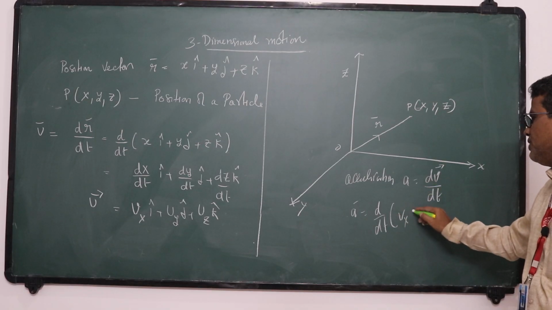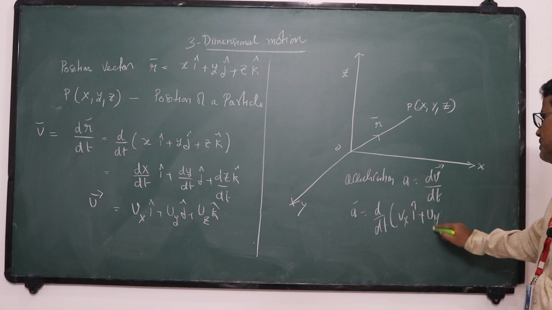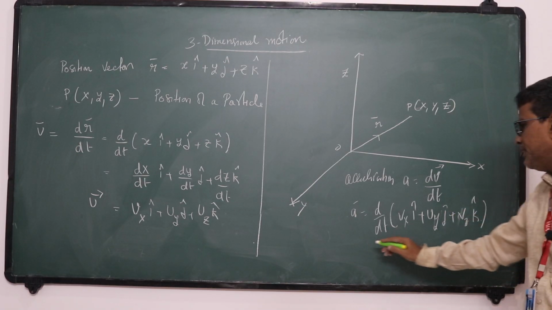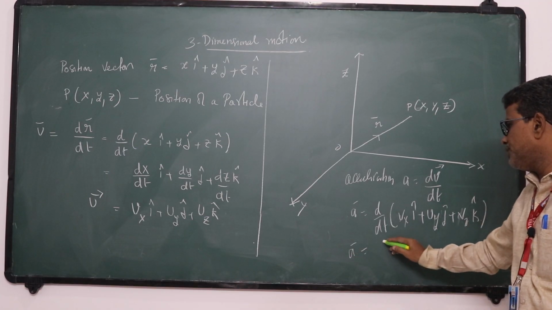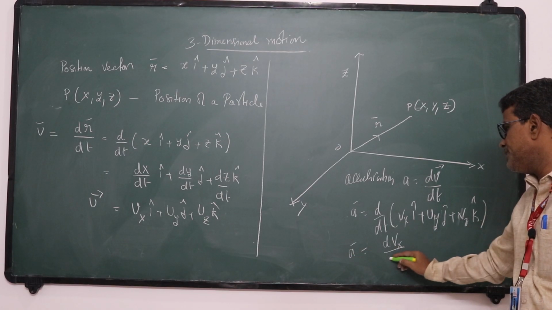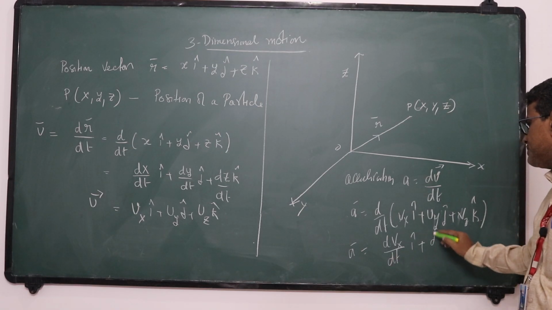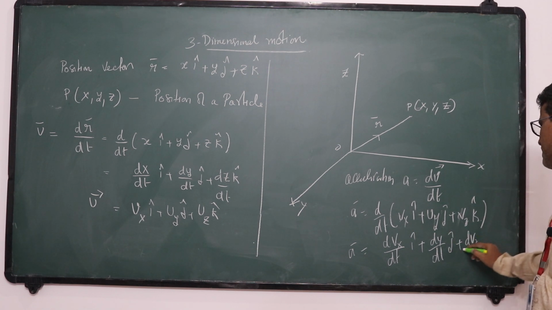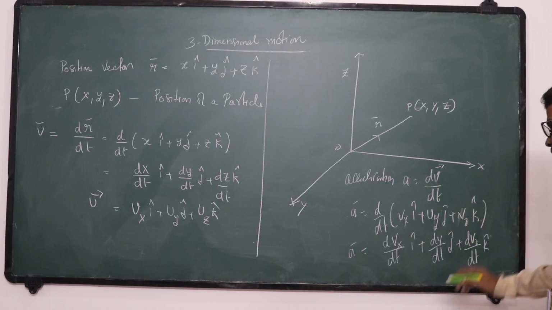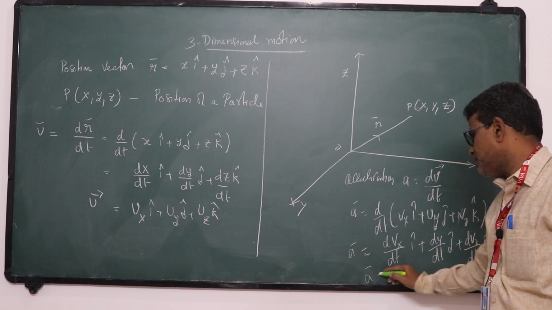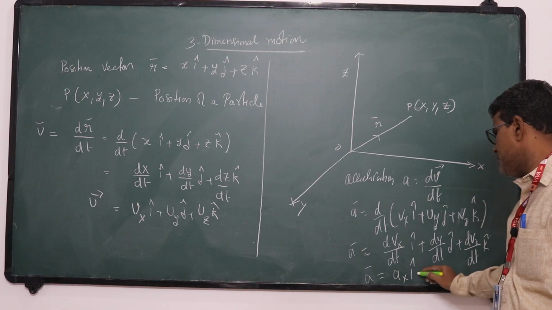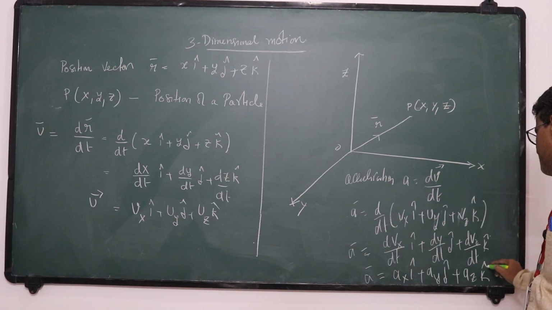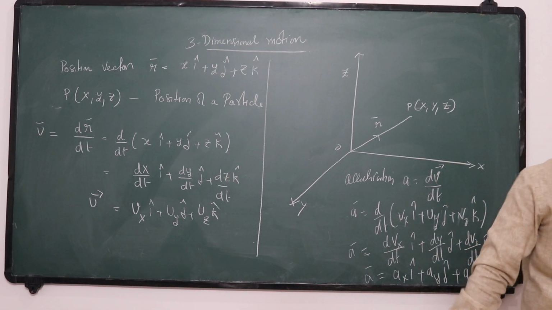What is v bar? Vx i cap plus Vy j cap plus Vz k cap. That is a bar is equal to d by dt of dvx by dt i cap plus dvy by dt j cap plus dvz by dt k cap. Okay, that is acceleration. This can also be written as ax i cap plus ay j cap plus az k cap.